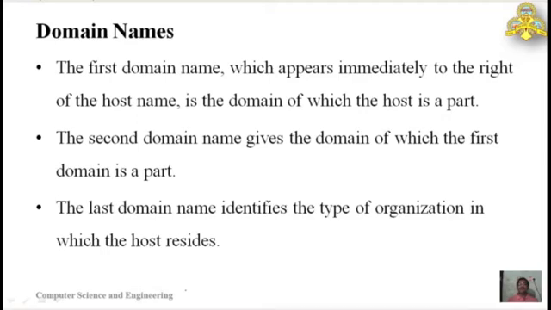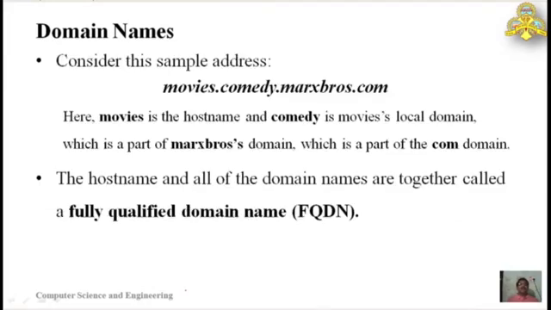There are different types of domain names, and the last domain is specified based on the type of the organization.